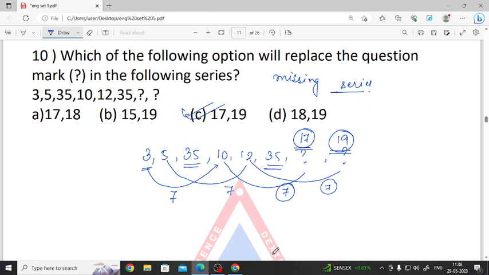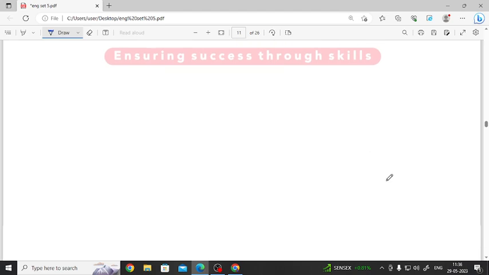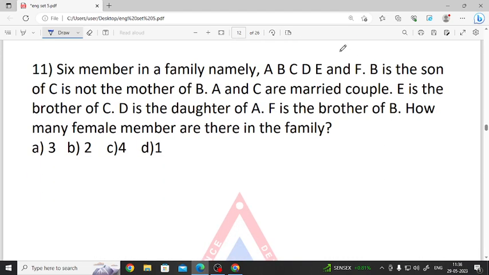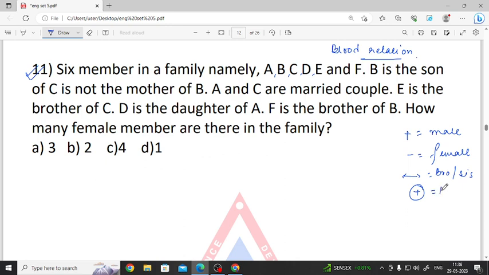Okay, next one is about blood relation. What is given in the question: 6 members in a family, namely A, B, C, D, E and F. In the previous class I stated that I personally denote plus means male, minus means female, arrows mean brother and sister, and this sign means married couple.